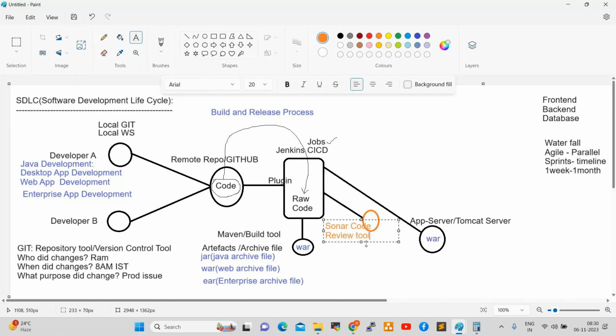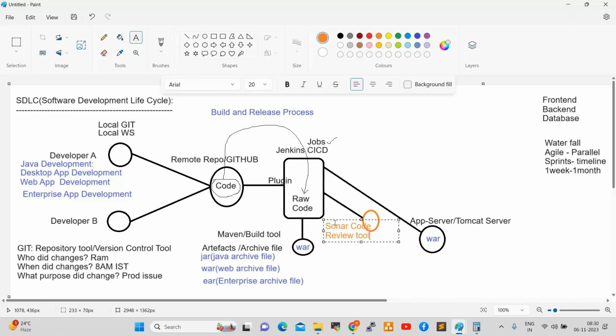Sonar code review tool. This is mainly for code review. Every project team maintains some code standards. So whatever code is developed by developers, that code should be reviewed, right? So Sonar reviews the entire code.